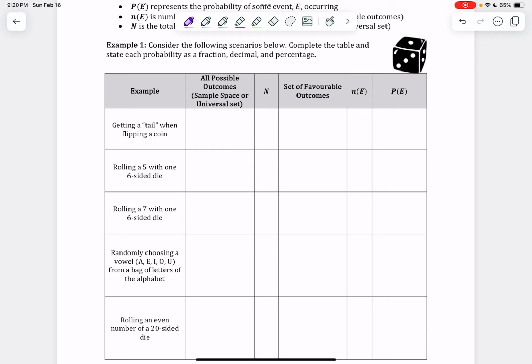And then we're going to count the number of outcomes that are actually favorable. And then we're going to determine the probability. When we do this probability, we are going to represent it as a fraction, a decimal, and a percentage. And remember, if I'm going decimal or percentage here, I have to do it to 2 decimal places. Always, always, unless otherwise stated.